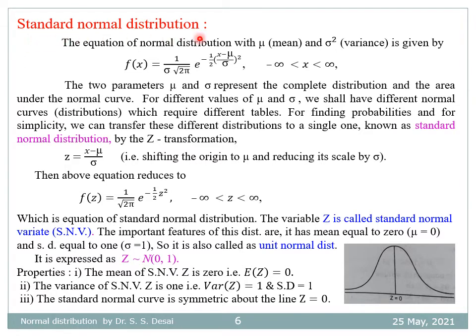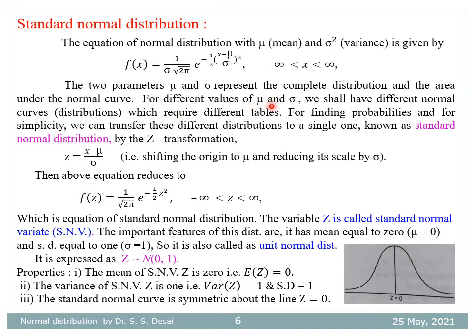Let us see standard normal distribution. The equation of normal distribution with mean mu and variance sigma square is given by f of x is equal to 1 divided by sigma root 2 pi e raised to minus half ((x minus mu) divided by sigma) whole square, and the range for x is minus infinity less than x less than plus infinity. The two parameters mu and sigma square represent the complete distribution and the area under the normal curve.